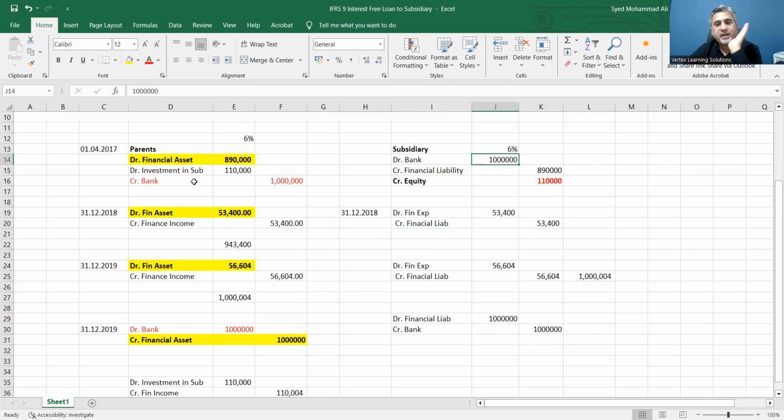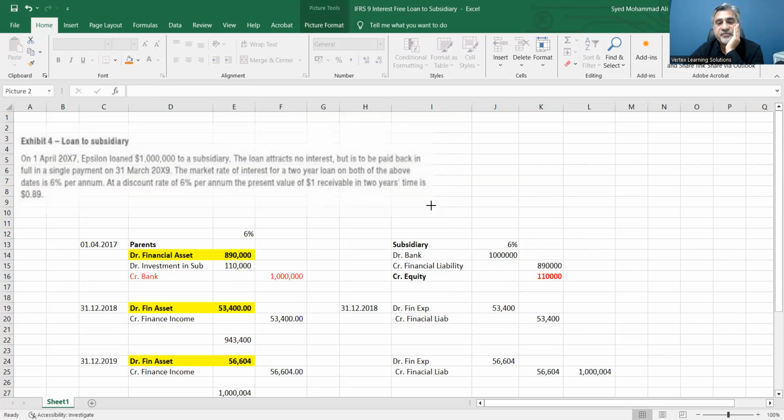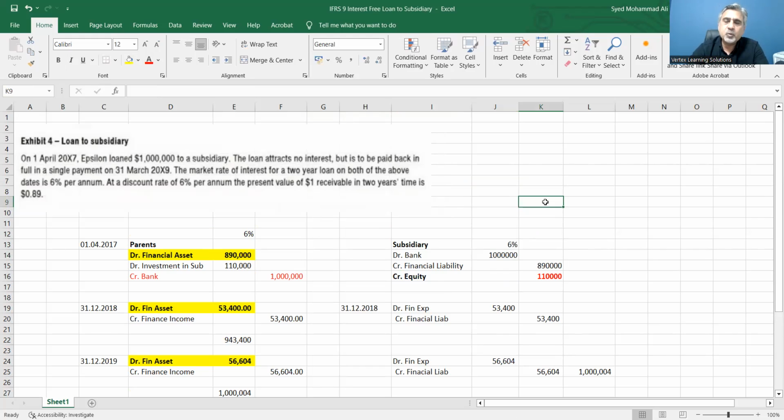So this is one concept, we call it an interest-free loan. Whenever you give or take an interest-free loan, and it is for a period of more than 1 year, and in the exam, naturally speaking, it will be more than 1 year. Because if it is less than 1 year, then you don't need to do finance cost or present value. Then you just say receivable and payable. If it is for 3 months, then you don't have to discount and calculate the present value of the liability and then unwind it and do finance cost. If it is less than 1 year, you don't do all of these things.